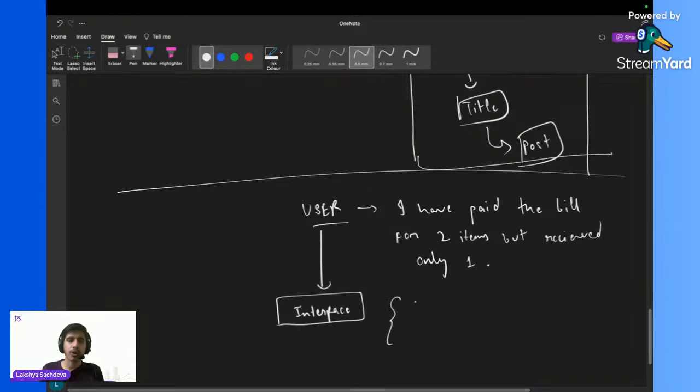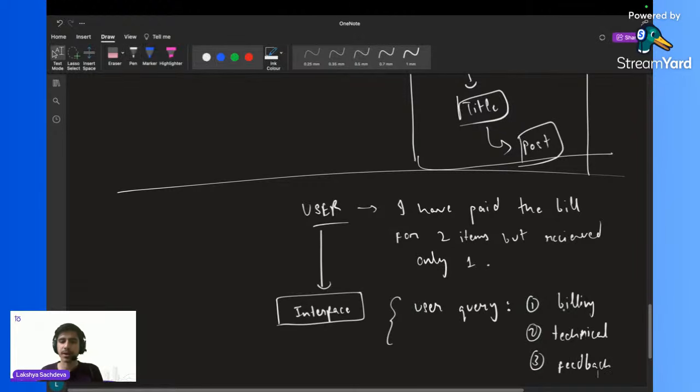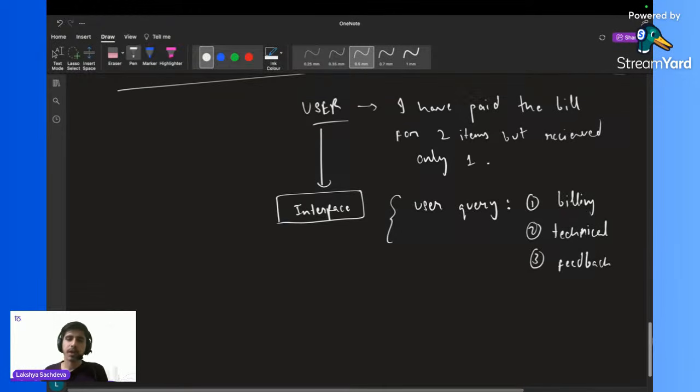My interface bot is going to see whether the user query is based on some kind of billing issue, or some kind of technical issue, or some kind of feedback. Let's keep it simple right now. We are going to see whether the user query is based on billing, technical, or feedback.